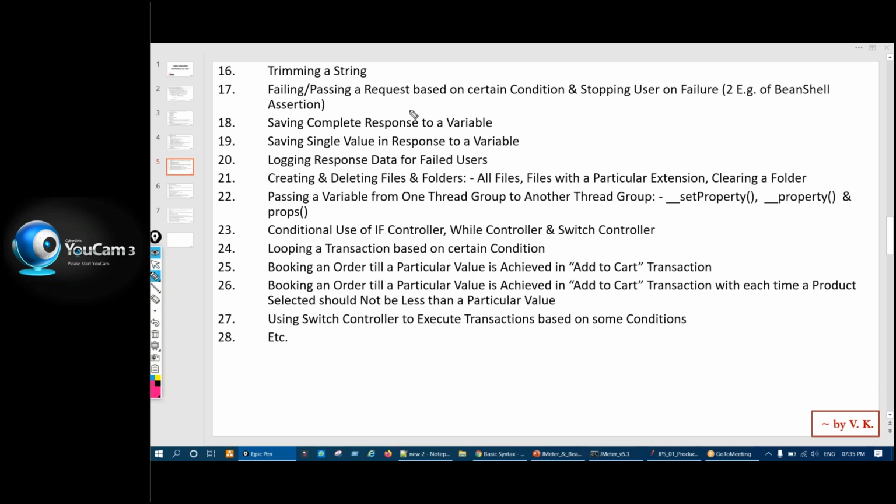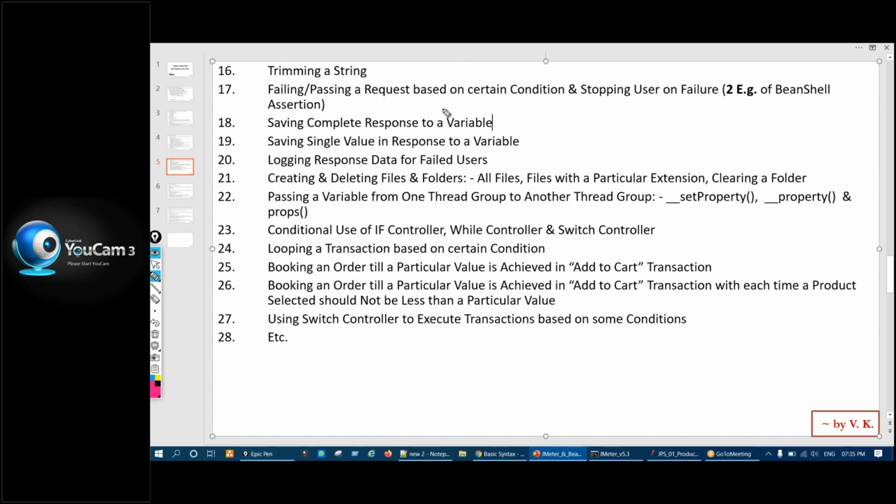Then these are two examples of BeanShell assertion we'll look at. The assertion we talked about, right? Based on some condition you want to fail something, or make a request pass or fail, then how can we do that, failing or passing a request based on a certain condition. So, examples of BeanShell assertion.